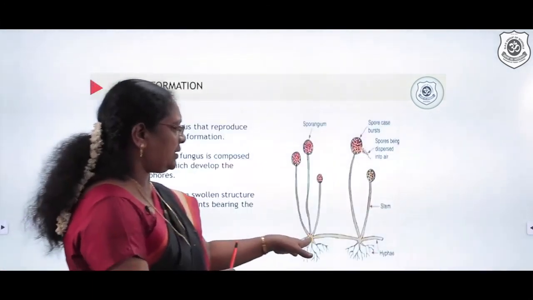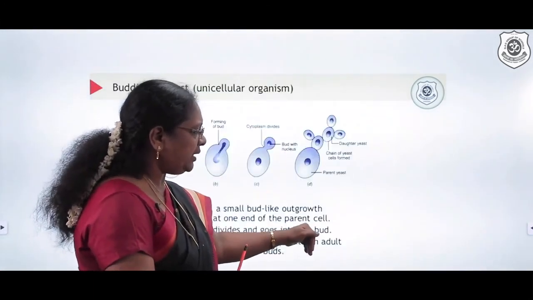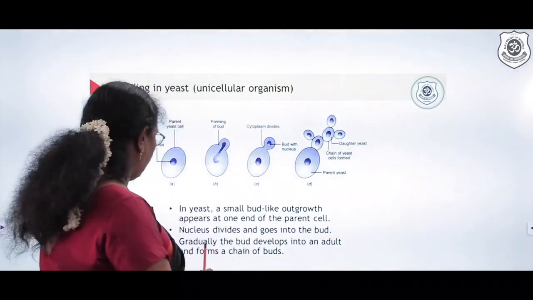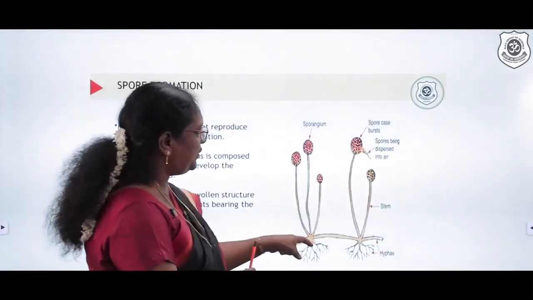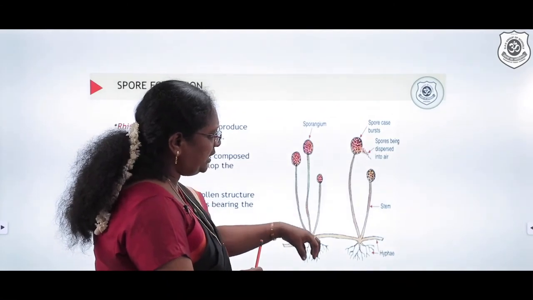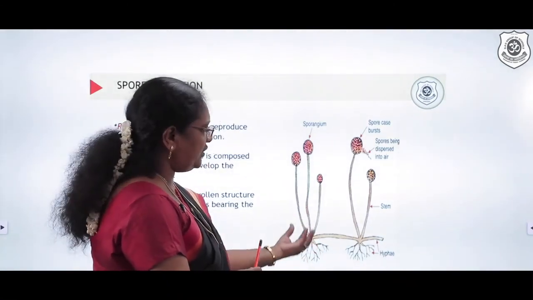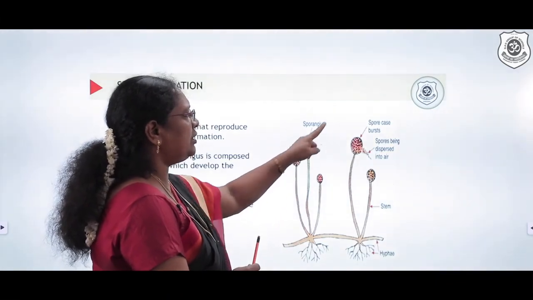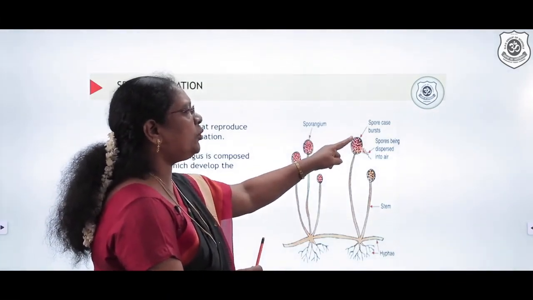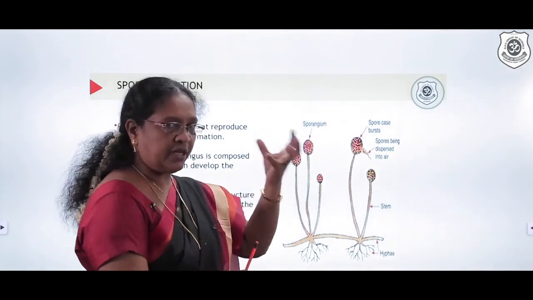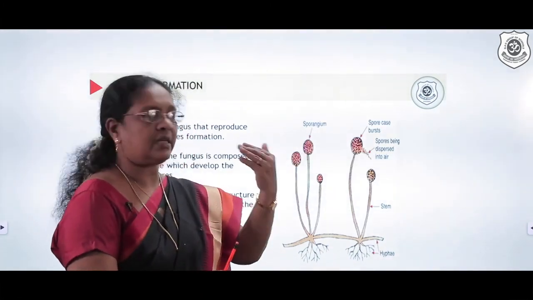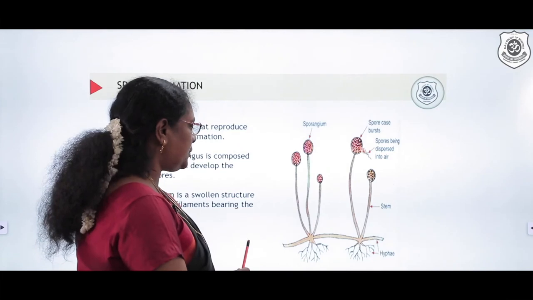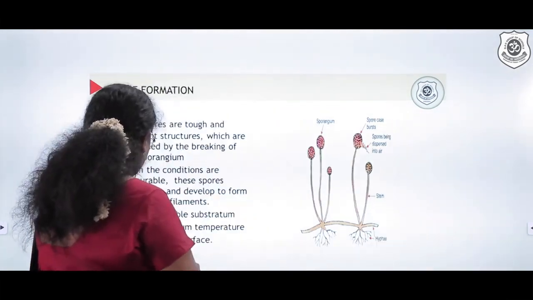What exactly happens? There will be hyphae moving inside, going deep into the bread, and they will start giving nourishment for the sporangiophore. In the sporangium, the spores will be there, and when the spore matures, it breaks and gets dispersed in the air. That is how the spore formation exactly takes place.